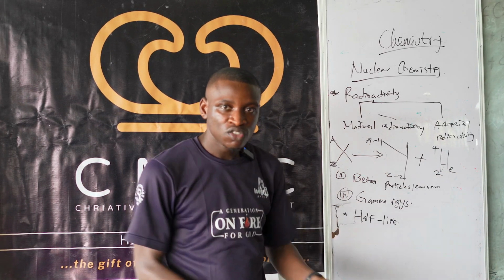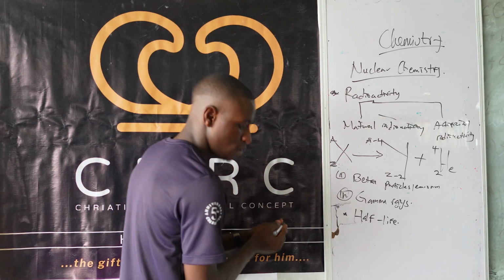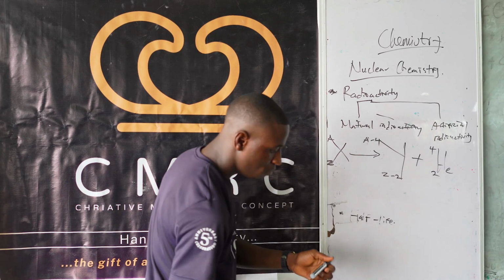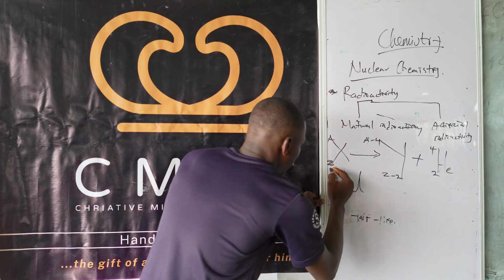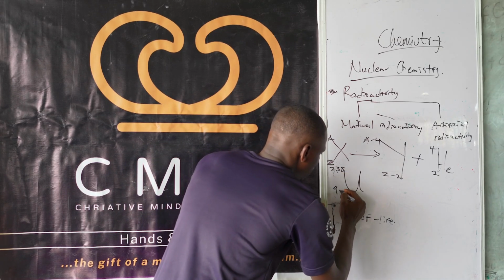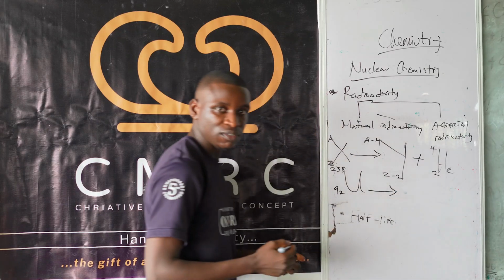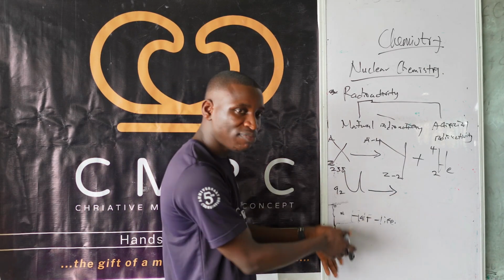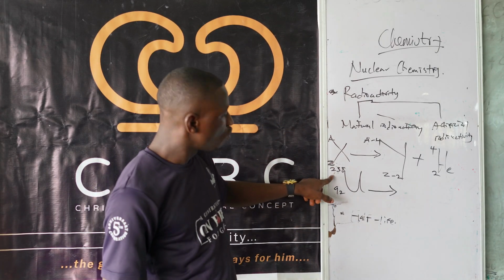By 2. So let me just assume that this is uranium. Uranium is the radioactive element we are talking about. Let's say it has mass number 238 and atomic number 92, undergoing natural radioactivity. The one we are talking about here is what? Alpha. Under natural radioactivity, we are talking about alpha emission. So the element that you are going to get now, the mass number is going to reduce by